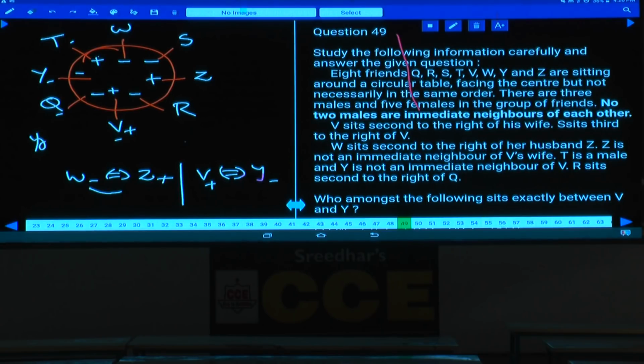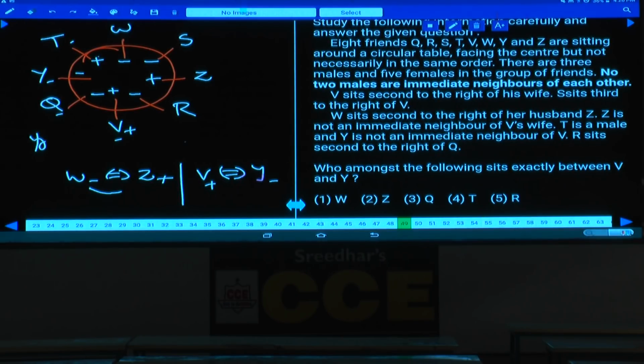Then question number 49. Who among the following sits exactly between V and Y? Tell me who is the person between V and Y. There is only Q in between V and Y, that is choice 3.